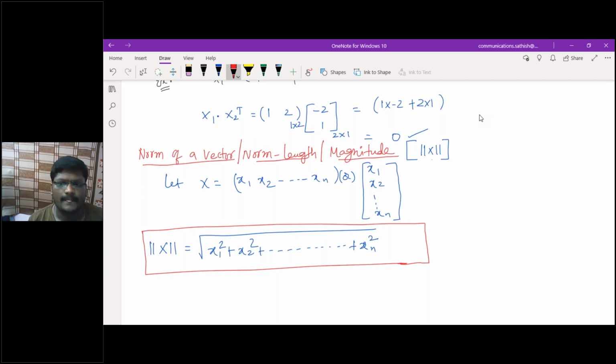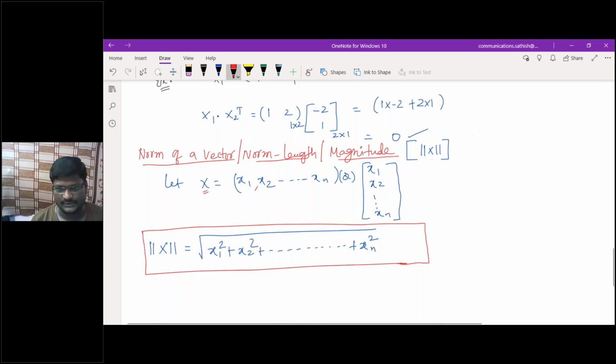Now let me consider an example. I'm just taking a vector x. That vector, whether it may be a row vector or a column vector, whatever the case may be, the norm of a vector, or norm length, or magnitude, I can define as the double mod, root of x1 square plus x2 square plus and so on, xn square.